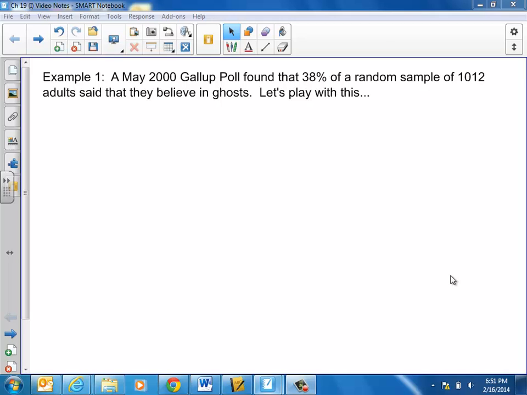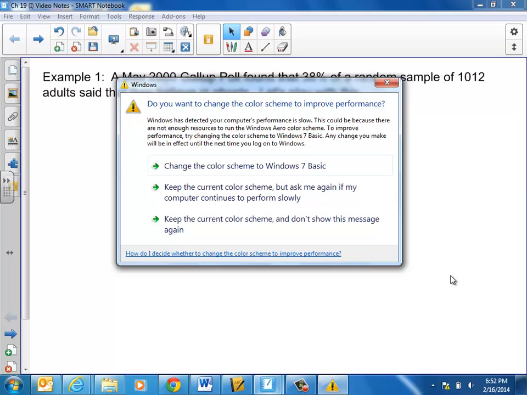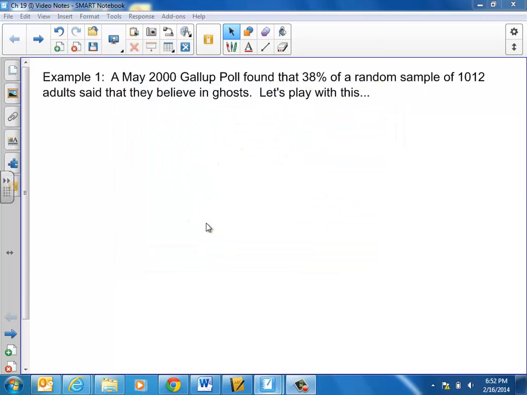Well, Chapter 19 goes in reverse, and I think it's much more interesting statistics. Although, thankfully, the math is really no different at all. I'm not going to show you anything new math-wise, but the conclusions we're going to make are very different. So look at example 1 and what we've got there. That's going to be our segue here.